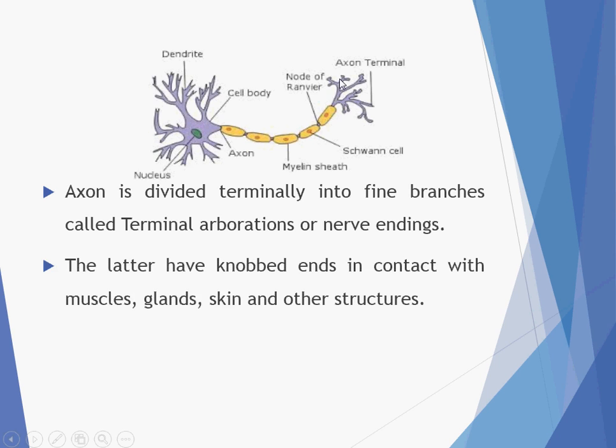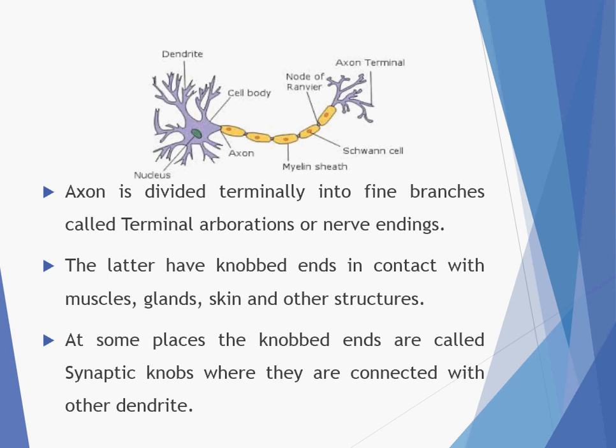These knobbed ends, you can see the bulgy ends, and these ends are in contact with the muscles, the glands, the skin, or any other structure which has to receive the signal. At some places, these knobbed ends are called the synaptic knobs, where they are connected to the other dendrite. So you can find one nerve cell, then some space, and the other nerve cell.